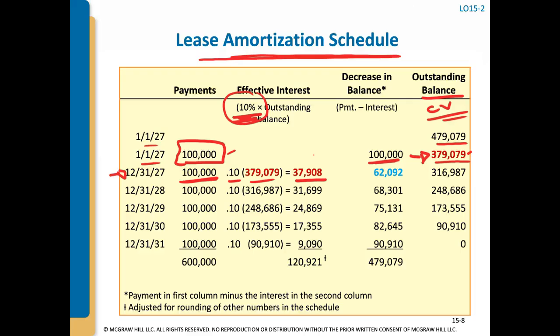And now the difference between the payment, the $100,000 less the $37,000, this amount is going to be the reduction in your lease payable or receivable.